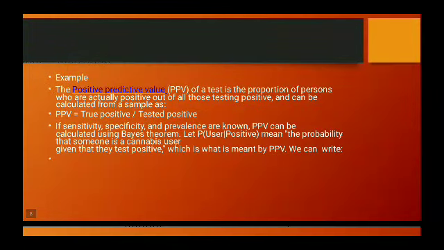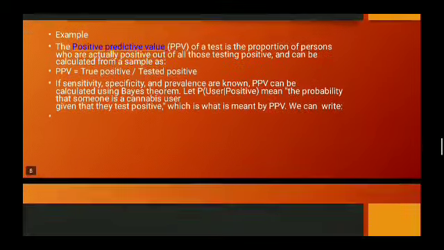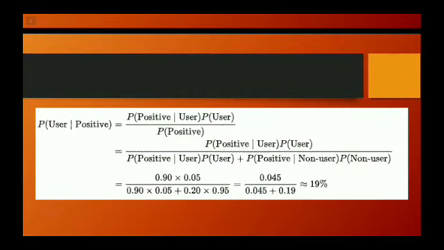As we can see in the example, the positive predictive value, PPV, of a test is the proportion of persons who are actually positive out of all those testing positive, and can be calculated from a sample as PPV equals true positive divided by tested positive. If sensitivity, specificity and prevalence are known, PPV can be calculated by using Bayes theorem. Here is the formula for this.